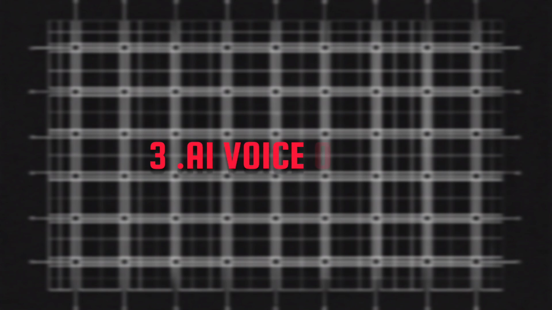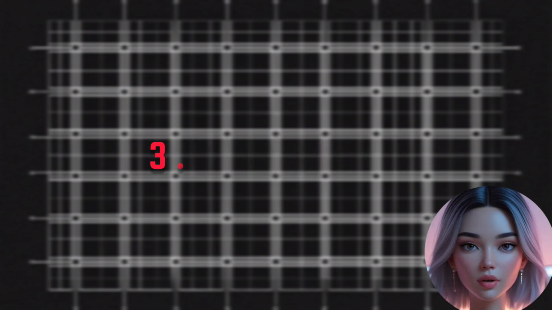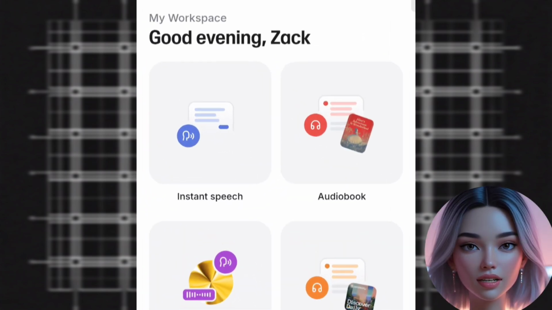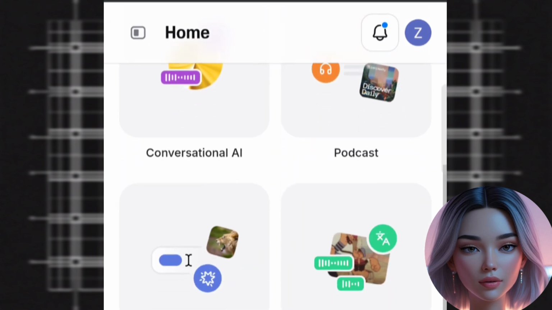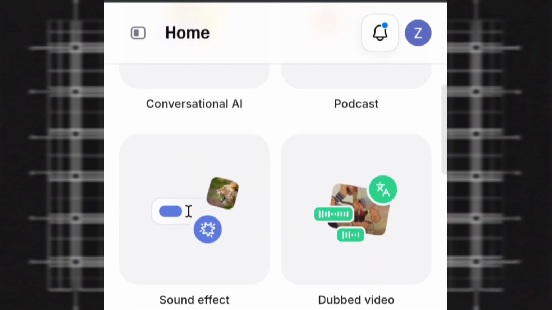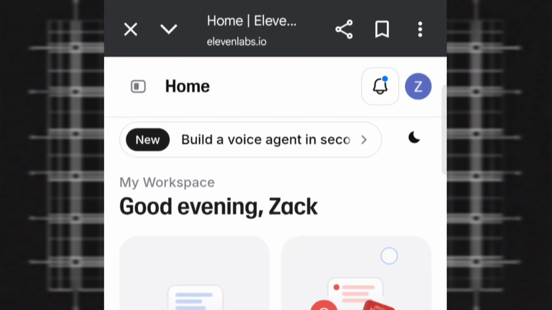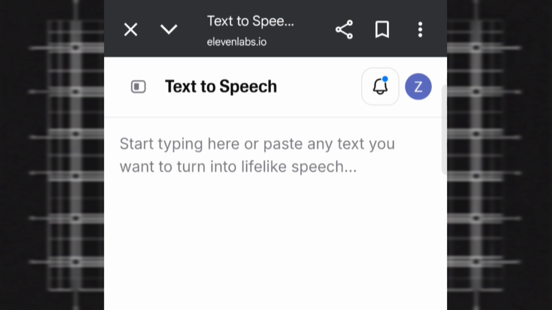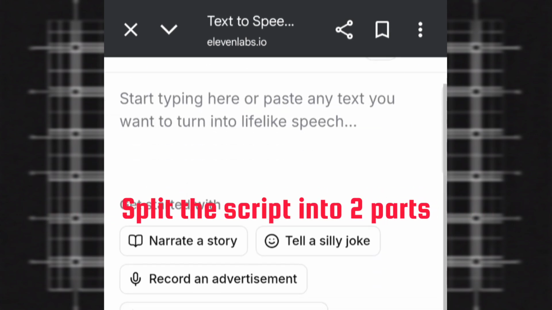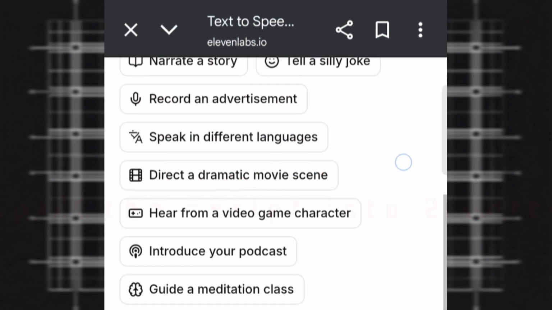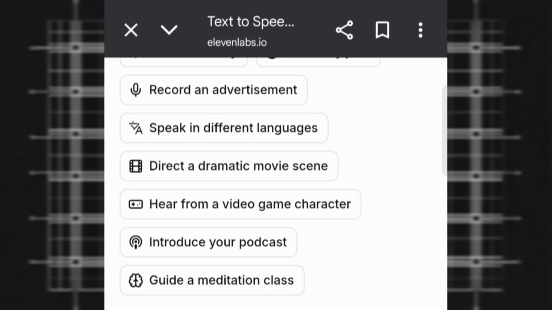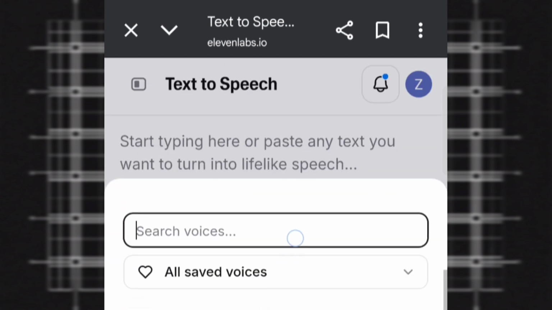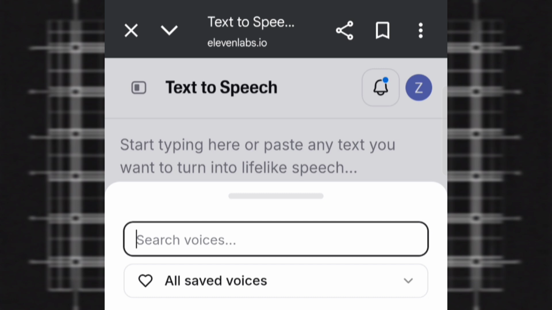Now we need the AI voiceover. For that, let's go to ElevenLabs. After you log in, you can choose the voice you need. Here too, I made a small blunder which cost me some credits, but since our script was only around 4 minutes long, it didn't have many characters. So I just split the script into 2 parts and downloaded each one separately. So now I have 2 voiceovers.